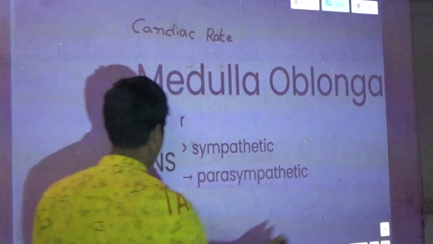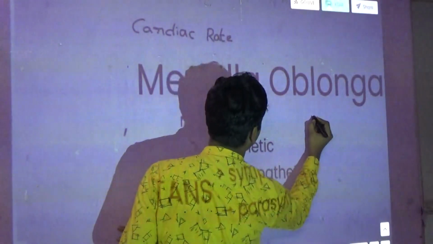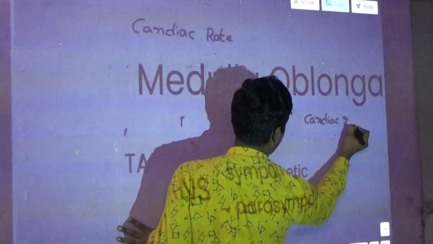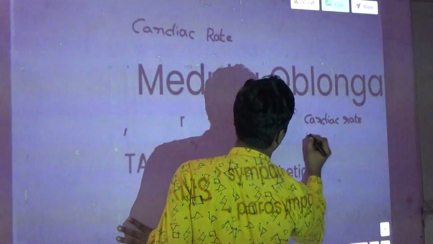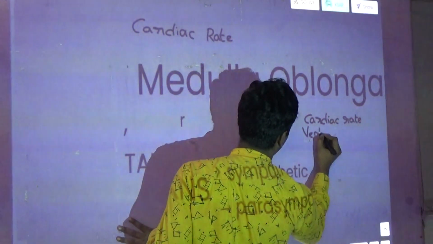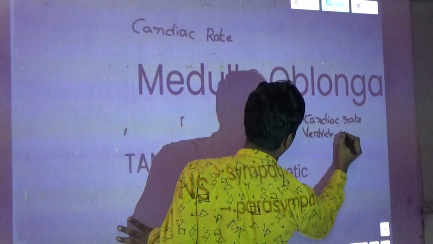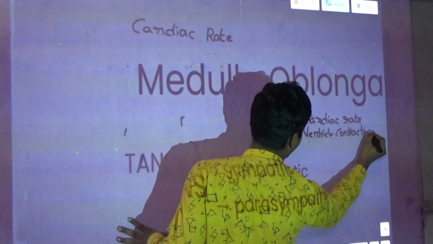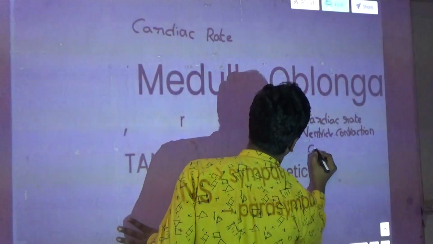Now we will write this: cardiac rate, ventricular contraction, and cardiac output.